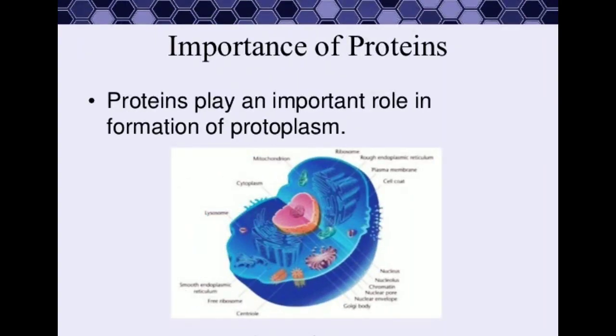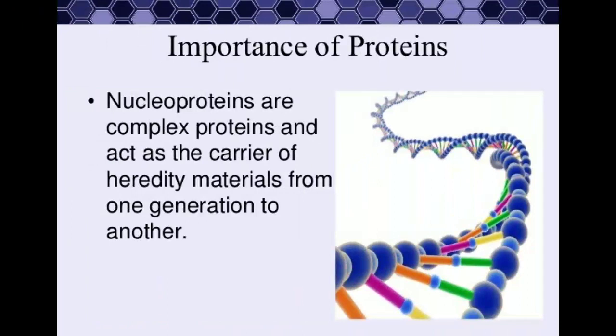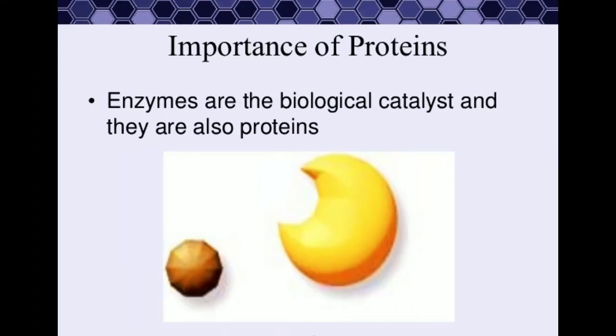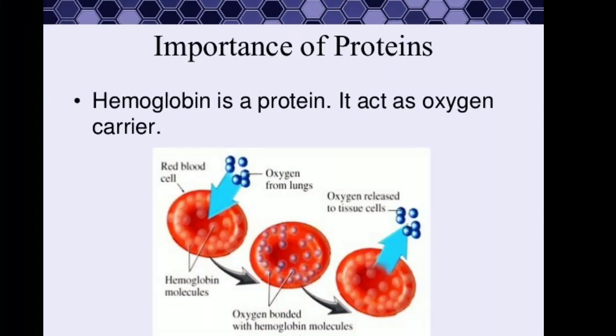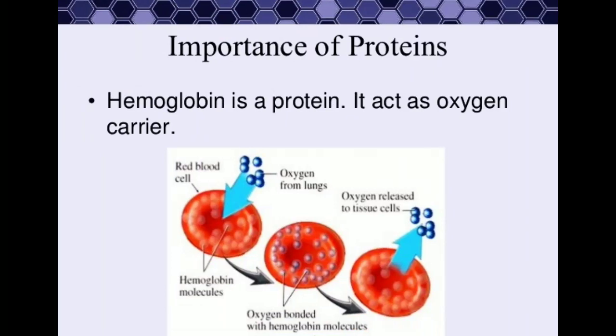Importance of proteins. Proteins play an important role in formation of protoplasm. Nucleoproteins are complex proteins and act as carrier of hereditary materials from one generation to another. Enzymes are the biological catalyst and they are also proteins. Hemoglobin is a protein. It acts as oxygen carrier, etc.